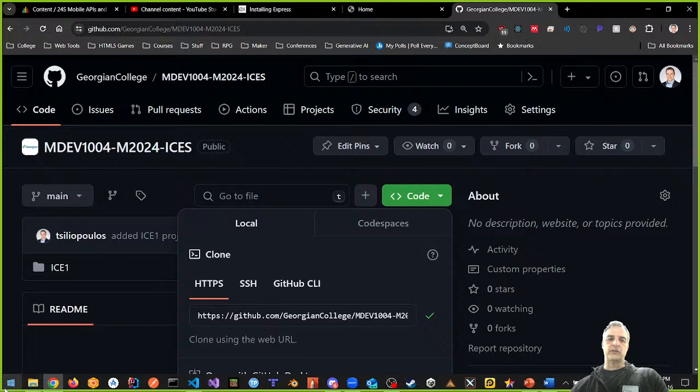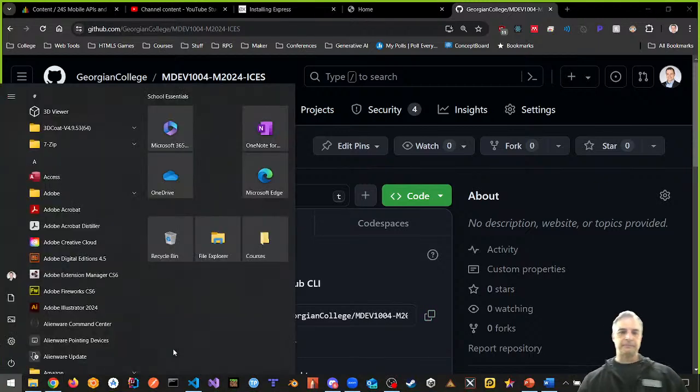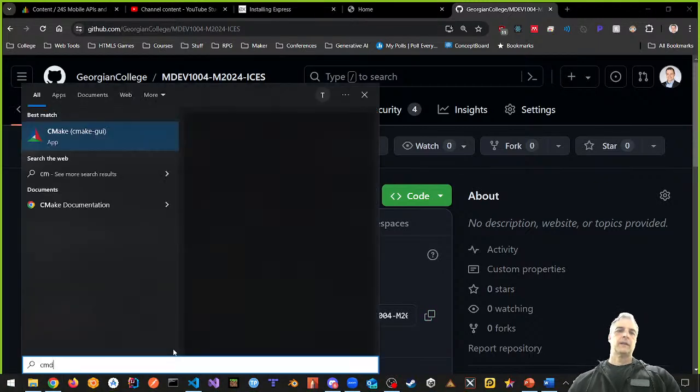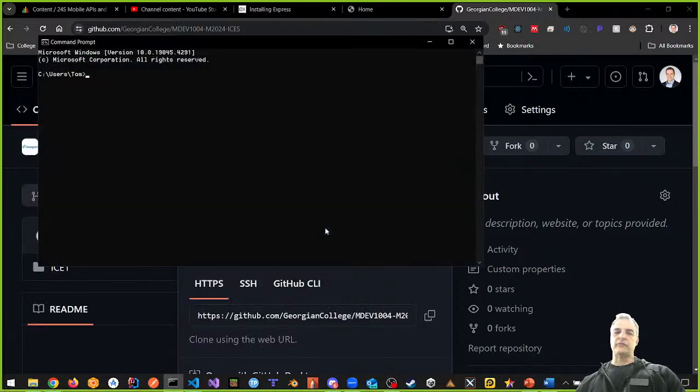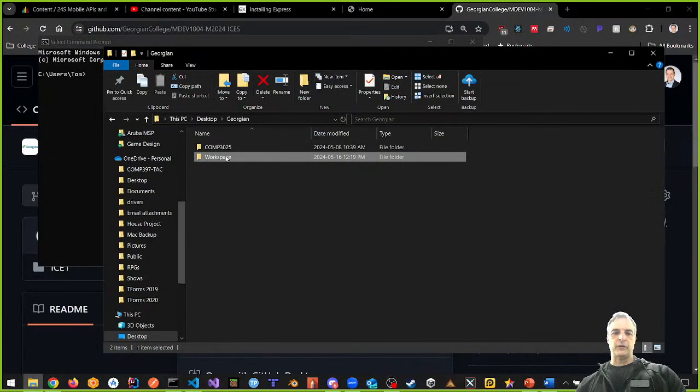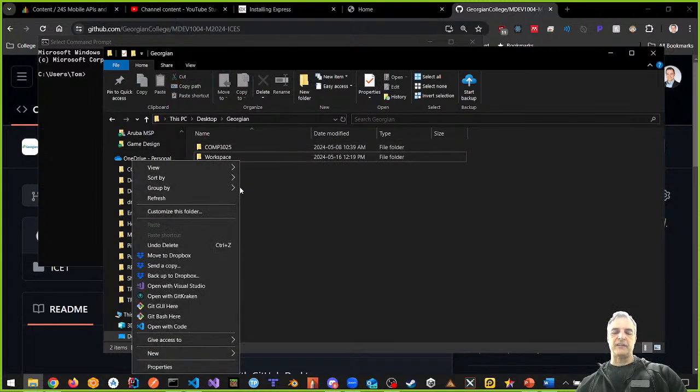And then what I can do is in command line, here's command line, right? You don't have to do this. This is just for me, right? I want to pull the files down into your folder. So I'm going to swim to the folder that I want, and I'm going to make a folder here for you, like I did on the Mac. So I'm going to make a brand new folder.